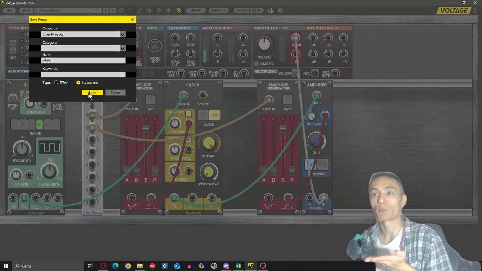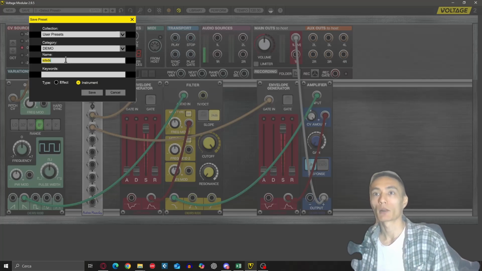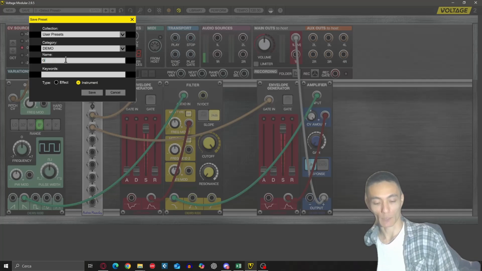So as you can see, I'm pressing save, but it's not working. So you need to type a category. So for example, let me do demo. I'm gonna call it now your name. I'm gonna use my initials, GSQ, followed by the name of the patch. So this is the bass patch.